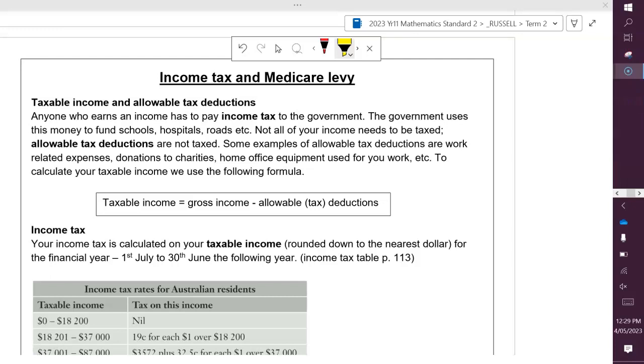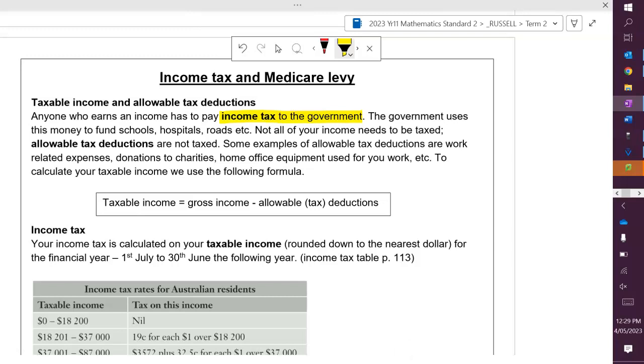We're looking at income tax and Medicare levy. So our taxable income and allowable tax deductions, with those, anyone who earns an income has to pay that income tax to the government. So taxes are unavoidable. The government uses this money to fund our schools, hospitals, roads, anything that they might need to help to renew or complete in the first place.